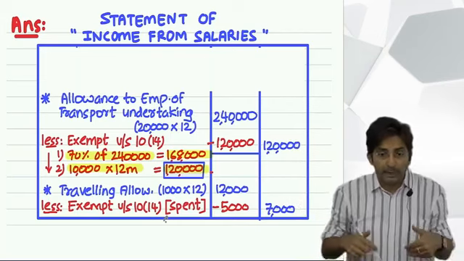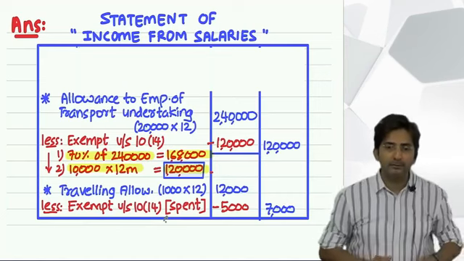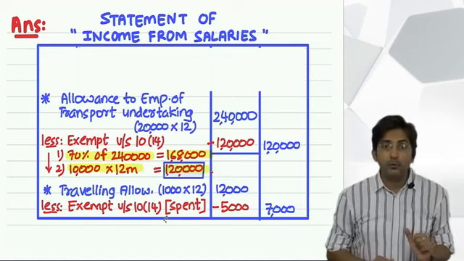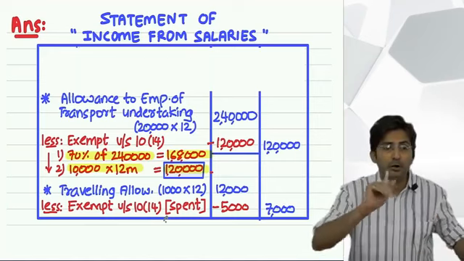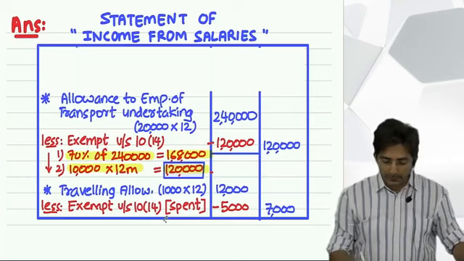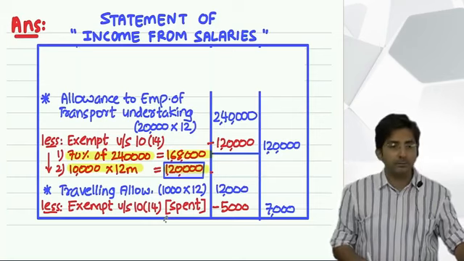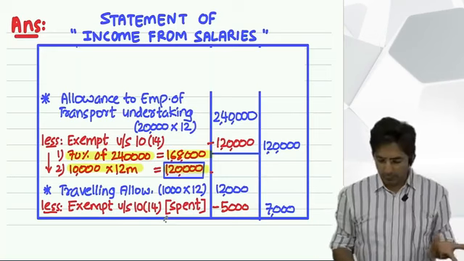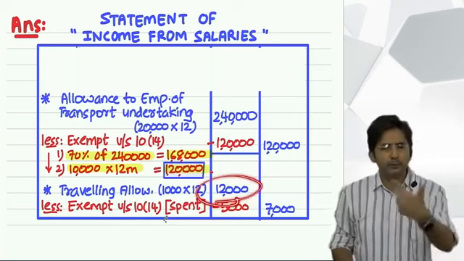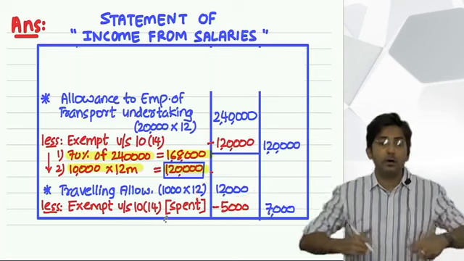So if you have to spend more, you are going to recover it. In short, you should not worry that 12,000 minus 15,000 will show a loss. Your loss will not come. See, this is not a deduction. This is an exemption. It means the government can at the most exempt your income fully. You receive 12,000, so it will be fully exempt. You cannot create a loss.